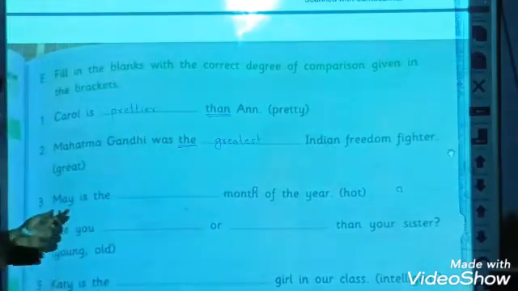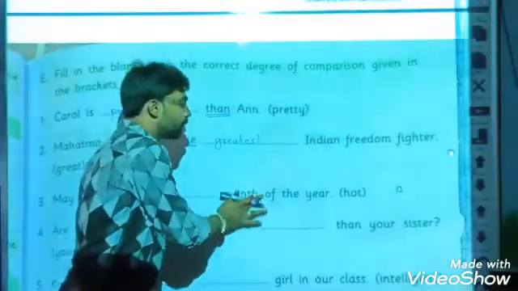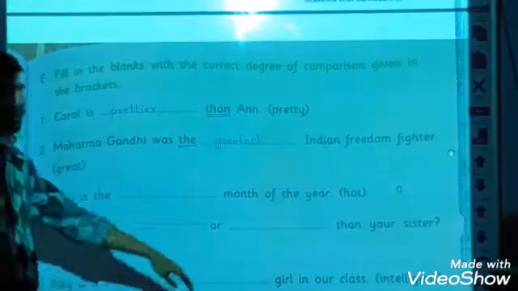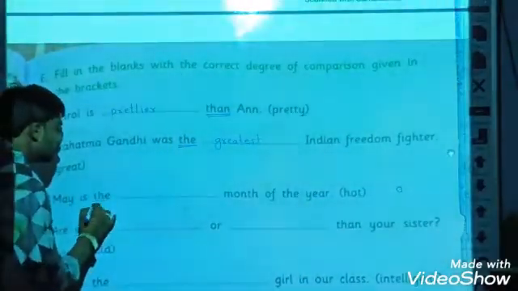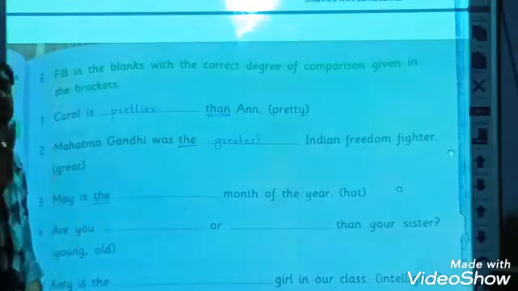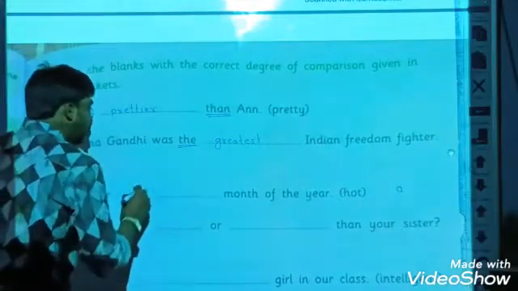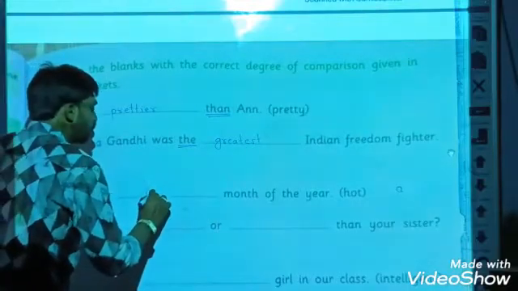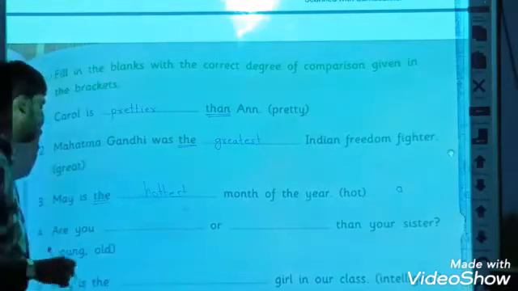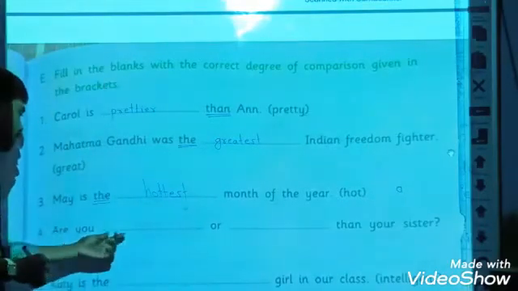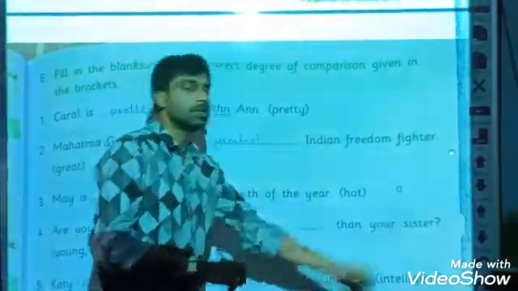Third one: May is the dash month of the year. In the bracket the adjective given is hot. Now the is there in this sentence before the adjective. It means this is a superlative sentence. So we have to add the superlative form of hot, that is hotter. Sorry, hottest. H-O-T-T-E-S-T, hottest.